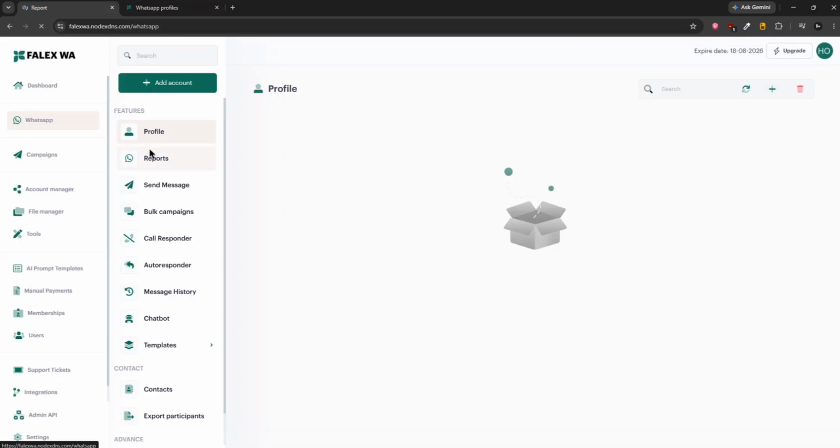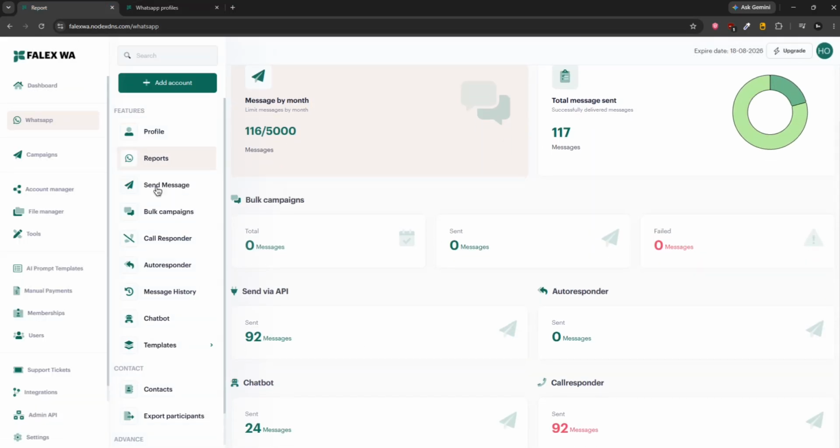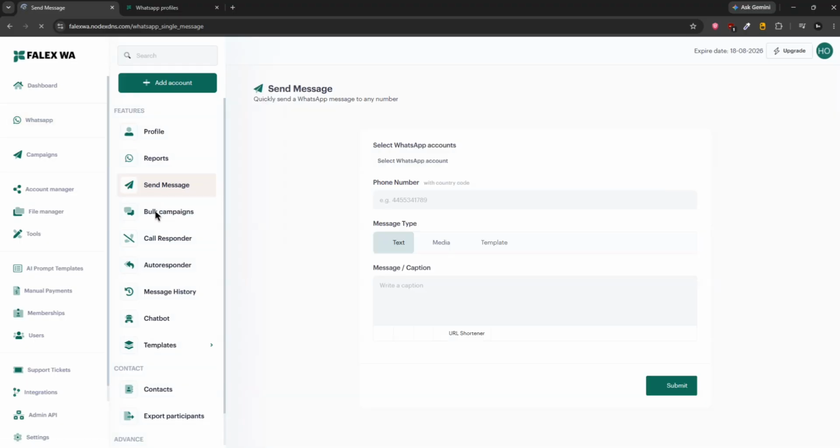Then on the reports page you'll find the reports of all the devices. Then go to the send message page, and on this page you'll be able to select a WhatsApp number and send a message to some custom number here.